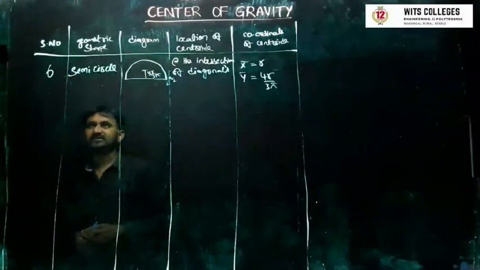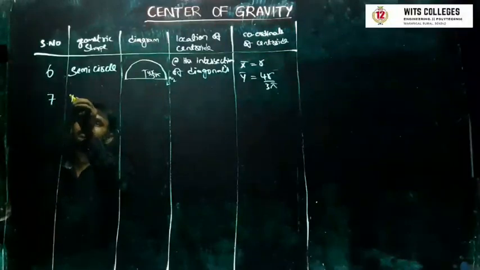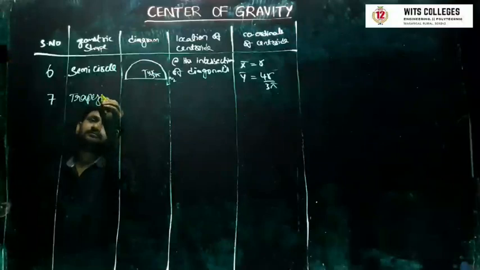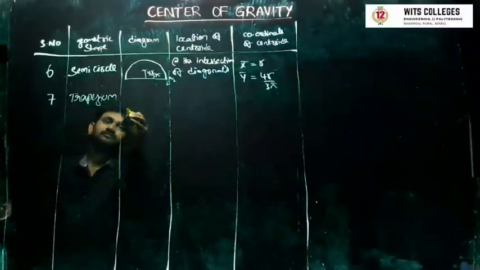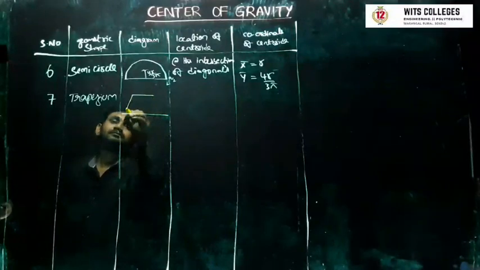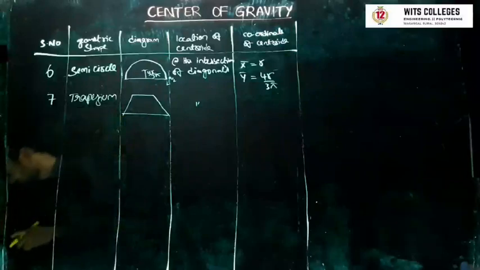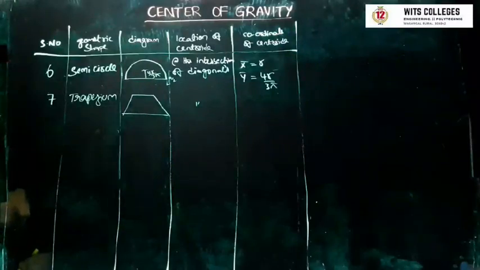Now the last case is trapezium. x bar equal to b by 2.